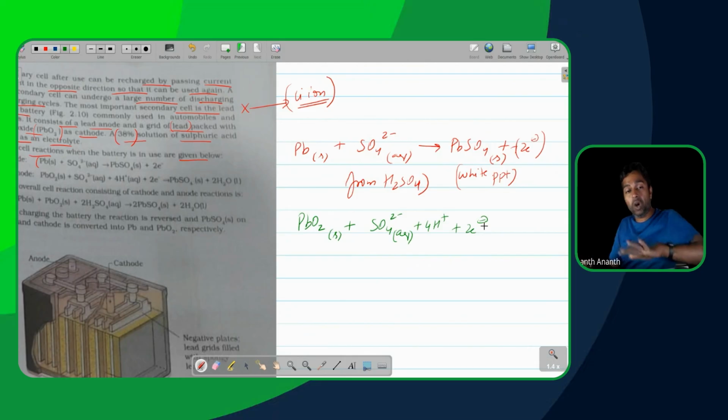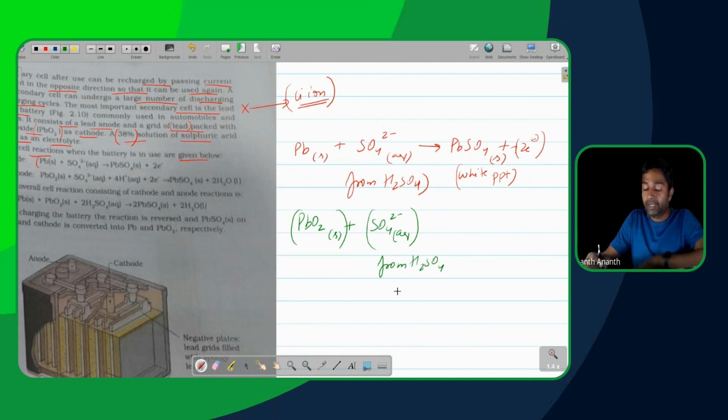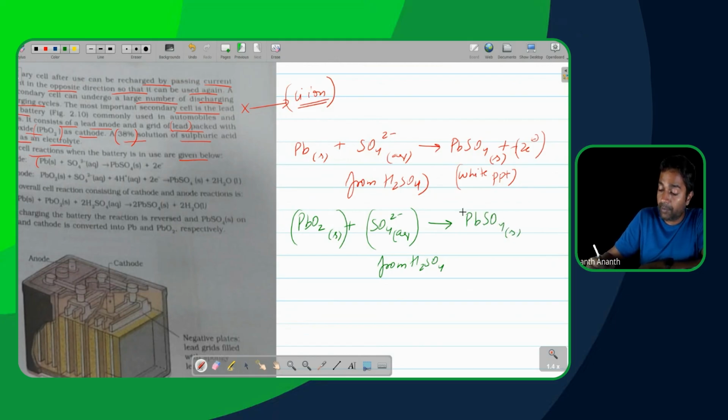So let's talk about what is happening here. Why do we have all of this, 4H plus, 2 electrons? Why is it coming in actually? Now, when you have the reaction here, let's break the reaction down quickly and talk about it. So PbO2, the solid, is going to be reacting with sulfuric acid, aqueous H2SO4. And we are going to have the reaction producing PbSO4, which is a solid. This is the reaction. Actually, this is sufficient. And of course, we will end up having water as well.